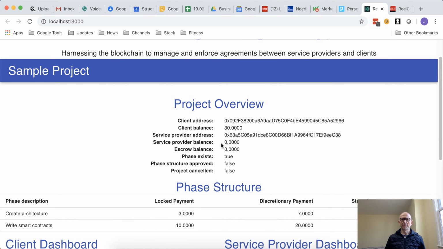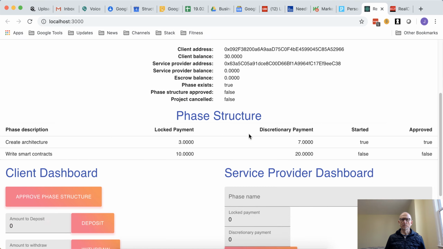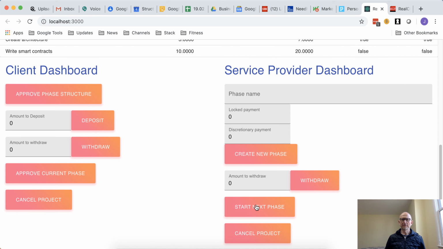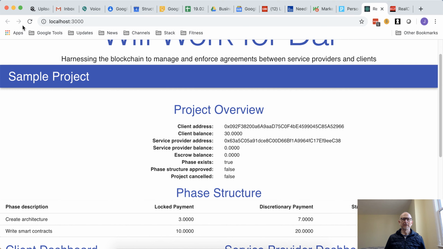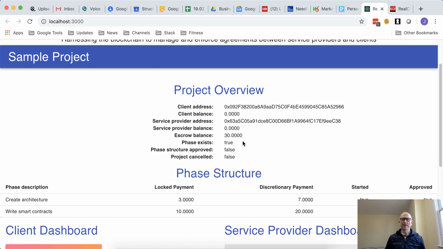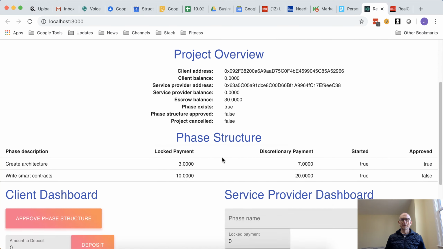And we can see the client balance is 30 ETH. So now the service provider can start the next phase. And when we refresh the screen here, we'll see the 30 ETH has moved into the escrow balance. So it's being held by the contract again, pending successful completion.